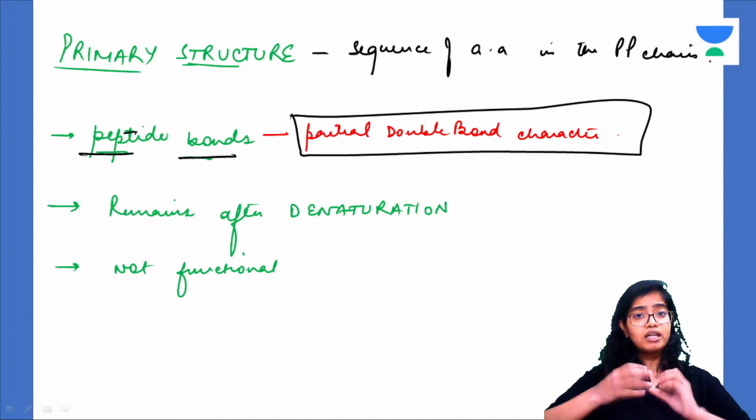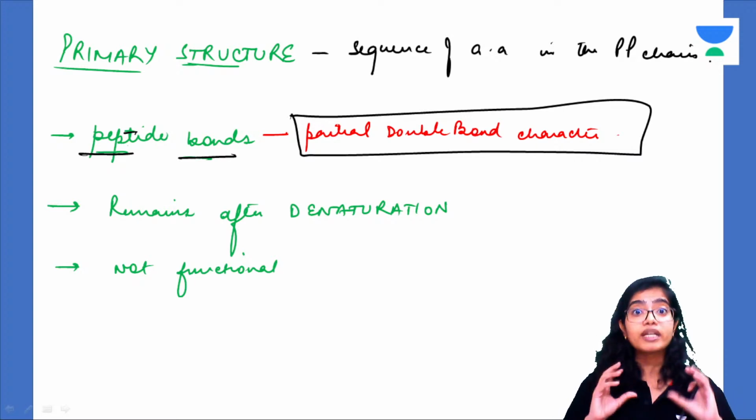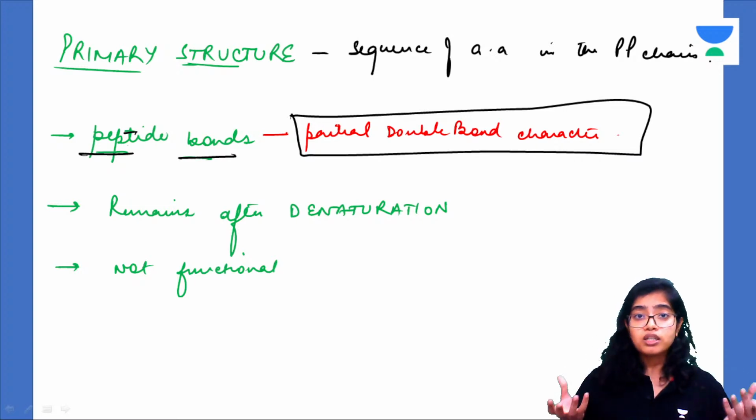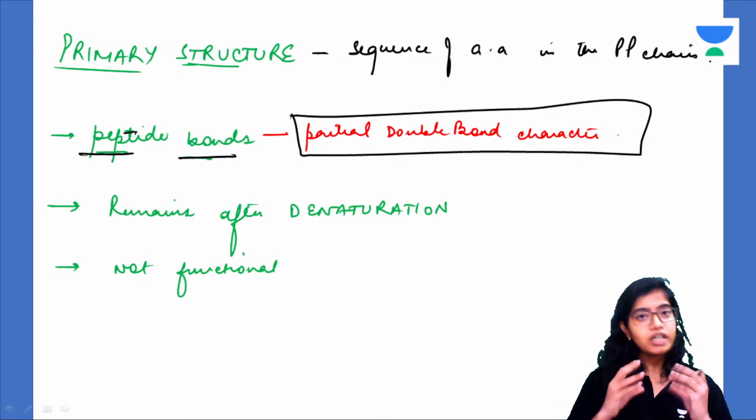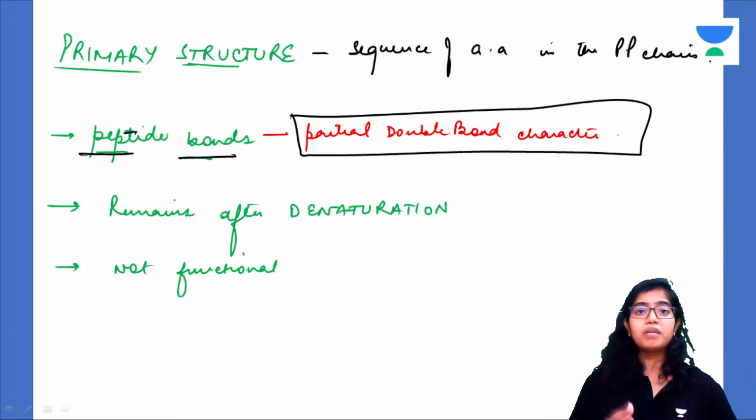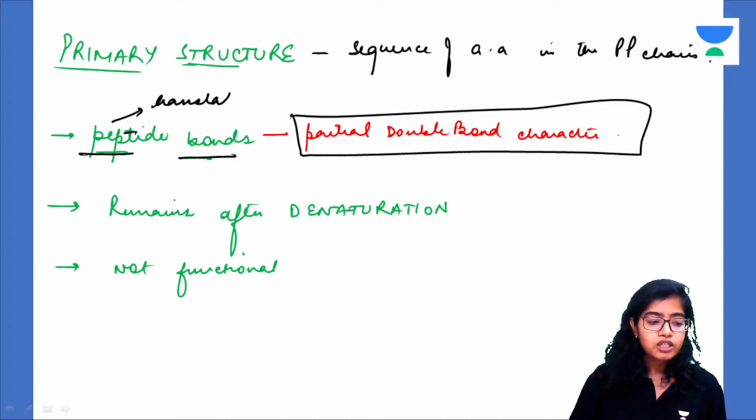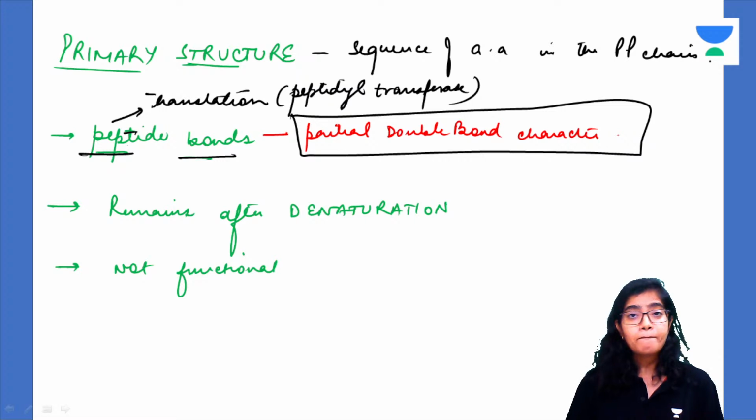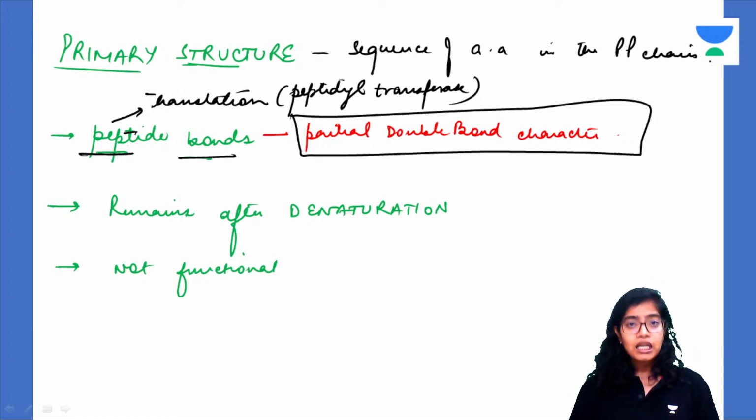So, movement about the peptide bond is restricted because double bond is stronger. They have a partial double bond character, so movement about the peptide bond is restricted. Alright, this peptide bond is formed during the process of translation. We'll read about it. By which enzyme? Peptidyl transferase. Peptidyl transferase is what kind of an enzyme? It is a ribozyme. What is a ribozyme? Ribozyme is an RNA molecule behaving as an enzyme.